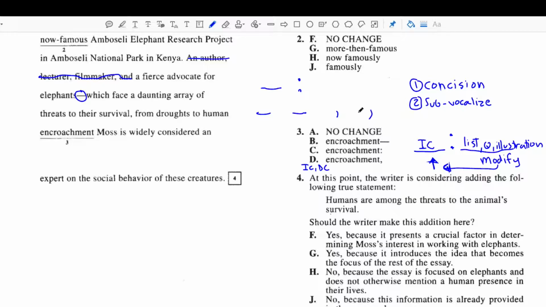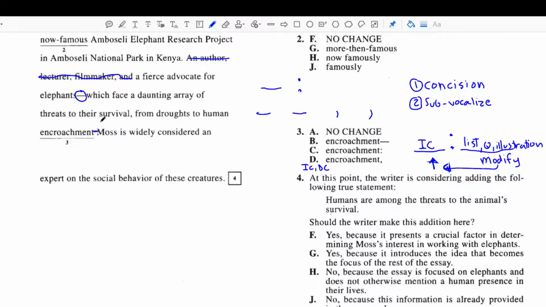So the only way to make this sentence correct is if I add another em dash somewhere else in the sentence. How about right there? You see that? So if I have an em dash here and an em dash here, now what I'm doing is I'm separating out non-essential information. All of this stuff from which to encroachment in that case could be spliced out as what's called a parenthetical reference.